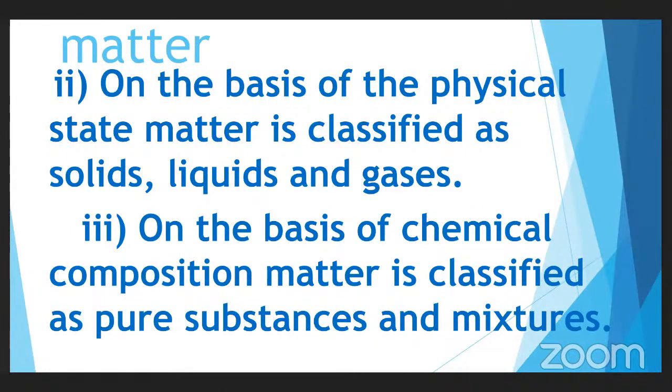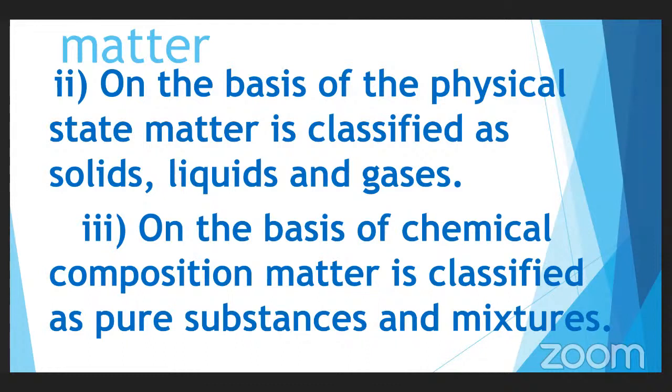Now, another method of classification is what? On the basis of chemical composition. Chemical composition means what? Whatever particles are present inside the substance. That is called the chemical composition. Based on that chemical composition, the matter is classified as what? Pure substances, and the other one is what? Mixtures.